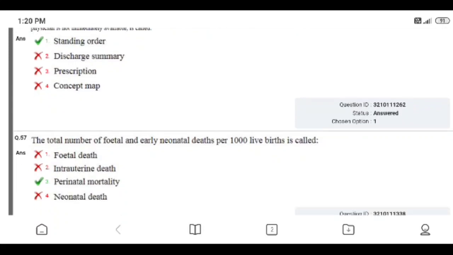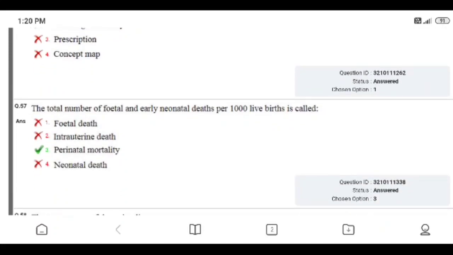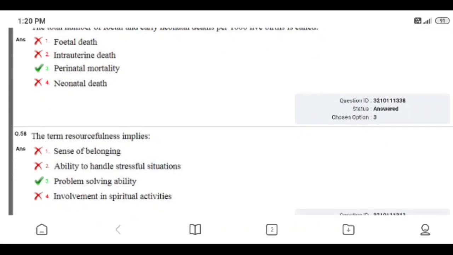For question number 57, the total number of fetal and early neonatal deaths per 1,000 live births is called: fetal death, intrauterine death, perinatal mortality, or neonatal death. Right answer is 3, perinatal mortality. I gave right answer in this question.